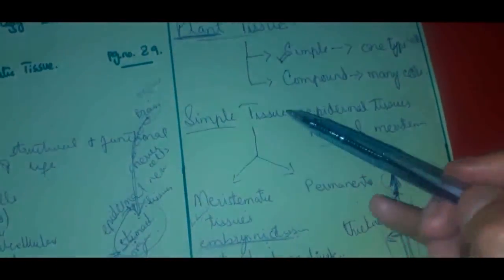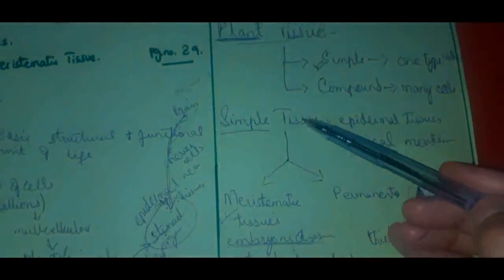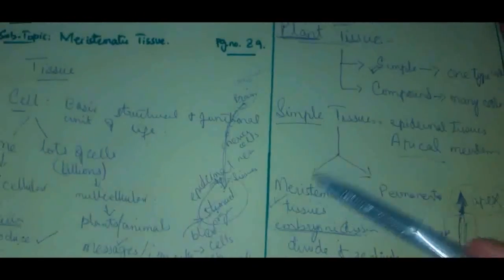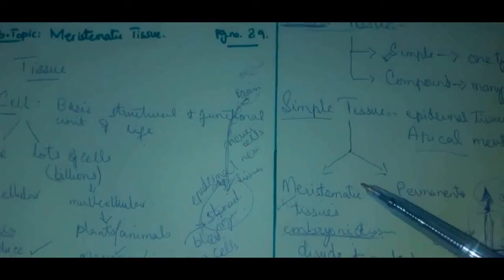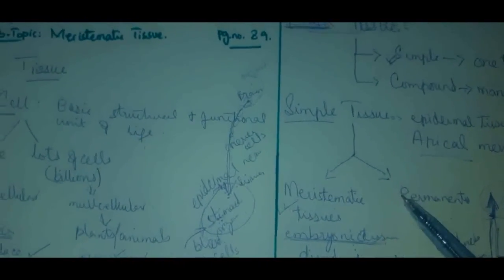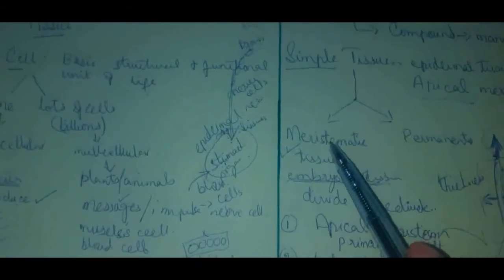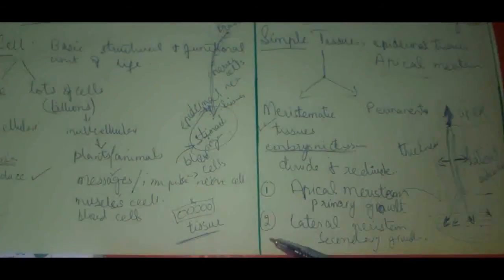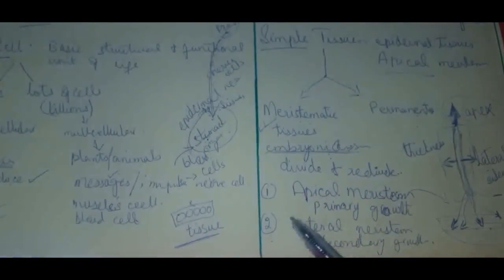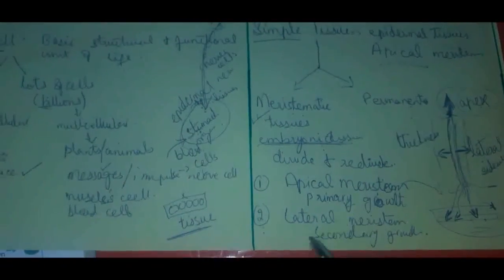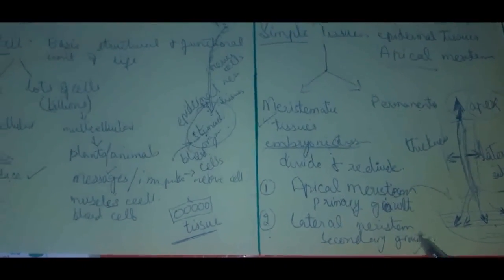Our topic was in simple tissues, and that is meristematic tissue. But we said that simple tissues are categorized into two types, meristematic and permanent tissues. Meristematic tissues are further divided into two types as well. They are apical meristems, which are responsible for primary growth, and lateral meristem, which is responsible for secondary growth.